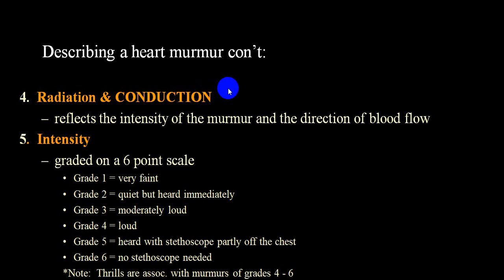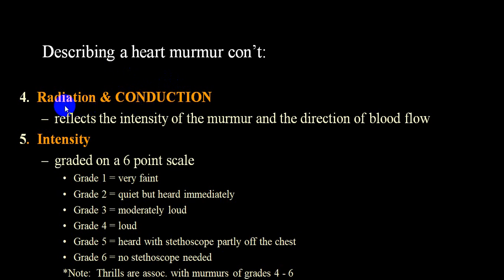Or say I give another example. The murmur is best heard in the aortic area, so we'll call that an aortic murmur. And then it is also heard from the aortic area towards both carotids. So we'll say that the murmur is best heard in the aortic area and it is conducted to both carotids. Same murmur, same intensity, heard in that direction. So we'll call that conduction.